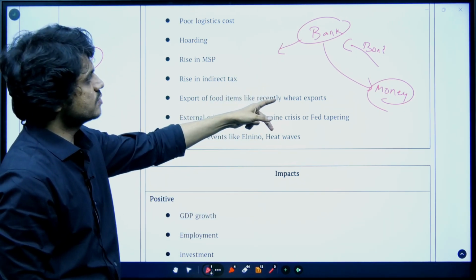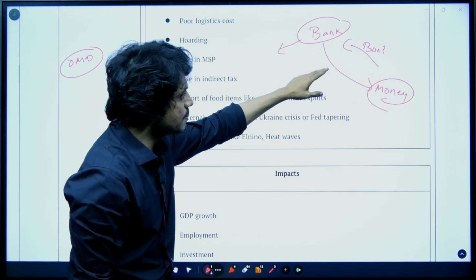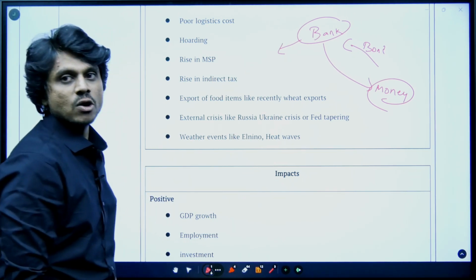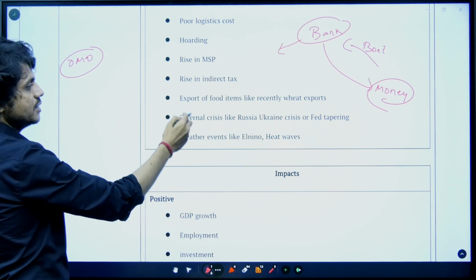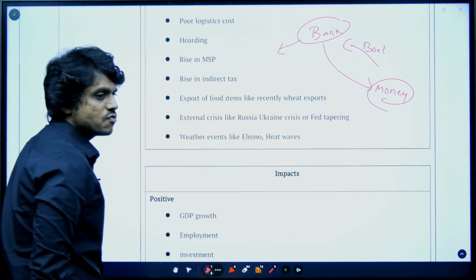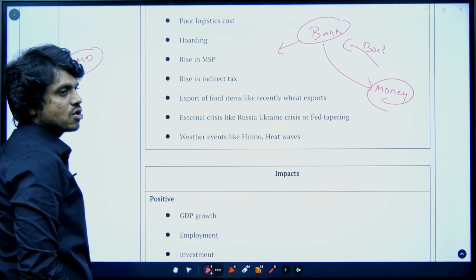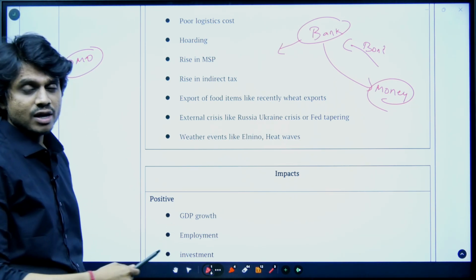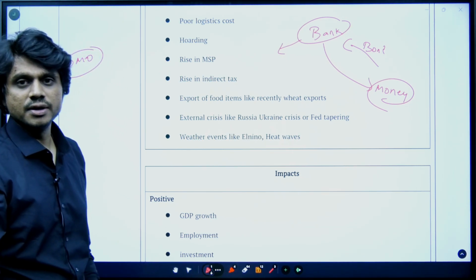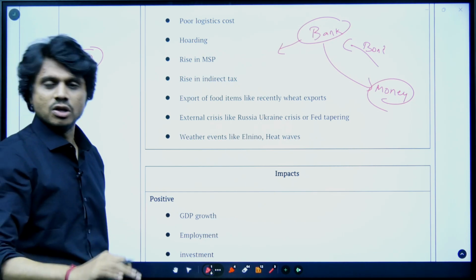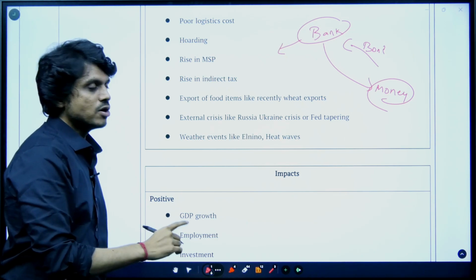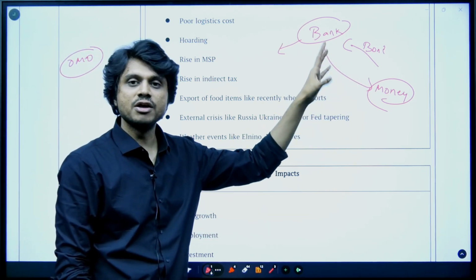But when the reverse thing is happening, when the government stops this purchasing program, that is called Fed tapering. When Fed tapering is happening, these people withdraw the foreign currency. They want to leave the country. Earlier they gave the dollar and got the rupee. Now they will say, take back your rupee and give us dollars. They want to go back and use the limited money in their developed nations only.